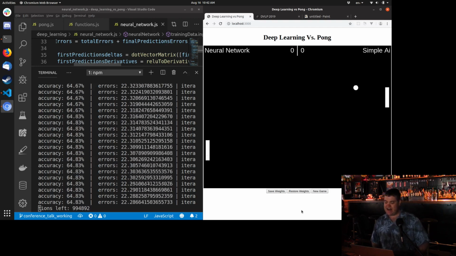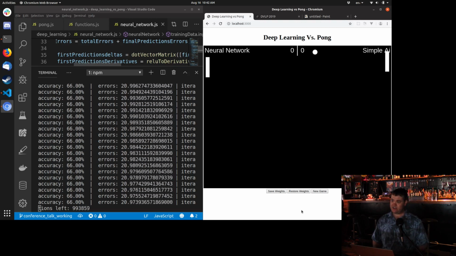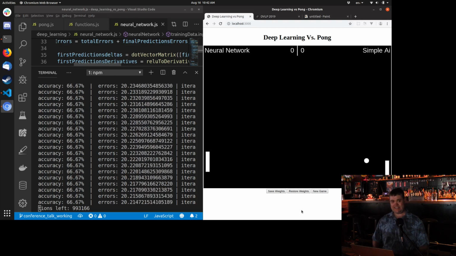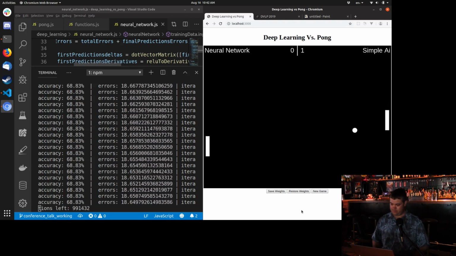I initially had a 98% accuracy, and the simple AI beat the neural network actually a decent amount. With this one, however, 0.65% is a significant amount in training, and it's actually able to hold its own a lot better. In fact, the number one way that the simple AI loses is because of a clipping issue.